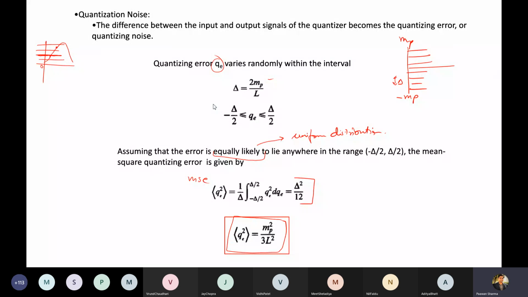So how can your learning be tested? For example, a signal might be given to you, any arbitrary signal. You are supposed to find out minus MP to MP. So essentially, you need to find the absolute value of MP, the maximum signal level which can be achieved. Then you need to look at the number of levels in that graph, and then you may be asked for the mean square quantizing error. It will be very easy if you remember MP square upon 3L square. Are we good?